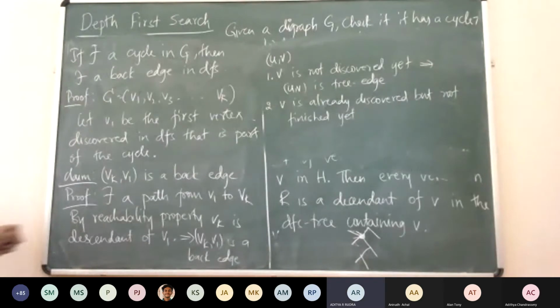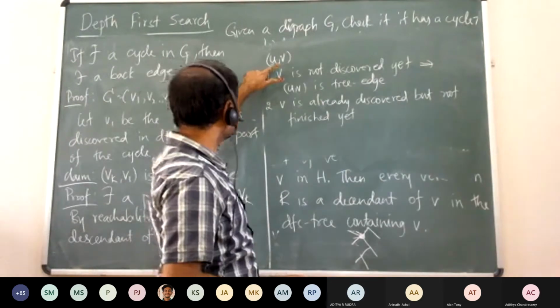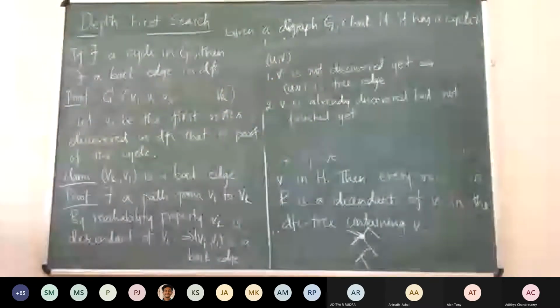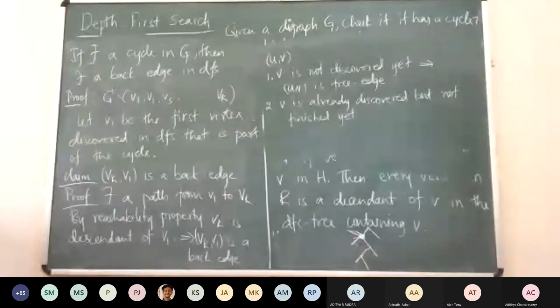So now you are at vertex U and you are trying to explore this vertex V, right? Now can we say anything about the discovery time of U? Sir, one thing is sure, it has to be after V was discovered. So it has to be greater than discovery time of V. And less than finishing time of V. No, exactly, that's where the catch is, right?